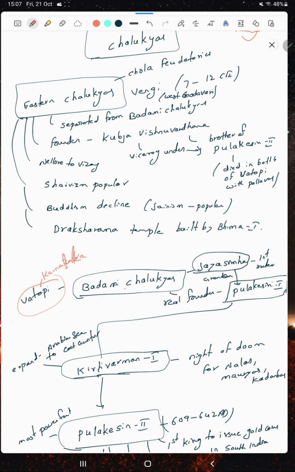In Badami Chalukya, Jayasimha was the first ruler, but Jayasimha's grandson Pulakesin I became the real founder of the Badami Chalukyas.